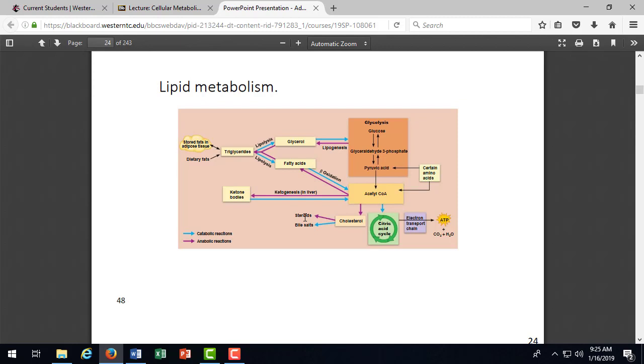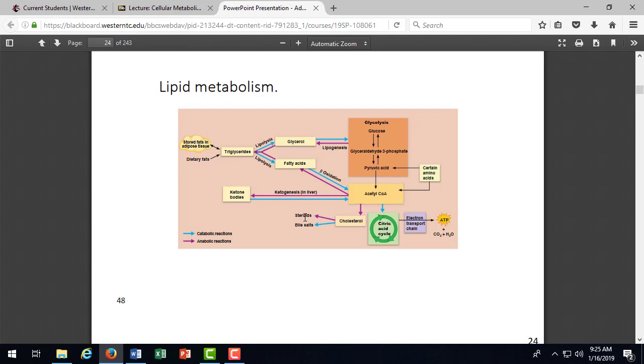And remember that cholesterol is found in the plasma membrane. It stiffens the plasma membrane so it doesn't break apart, because phospholipids, which are the basic structure, are oily, and they would just fall apart. But with cholesterol inserted in there, it gives the cell membrane integrity and keeps it intact. So we need some cholesterol.